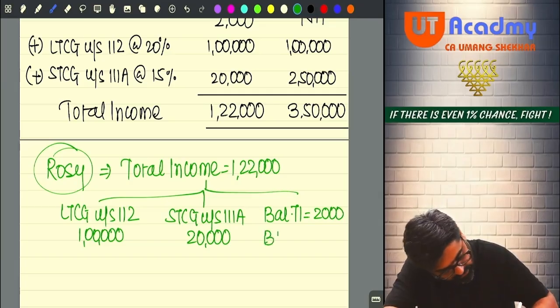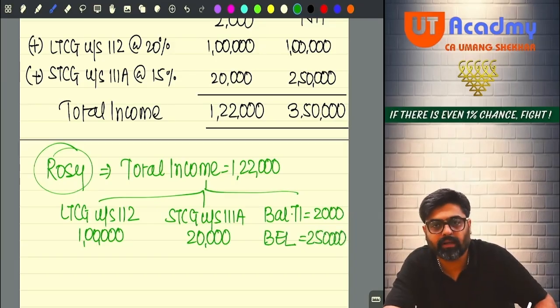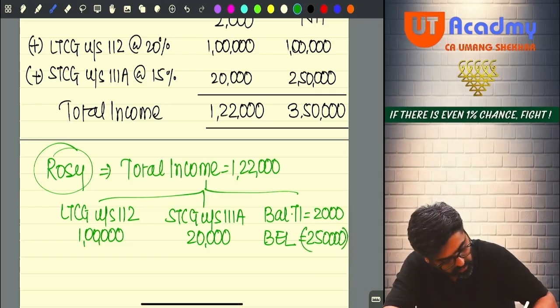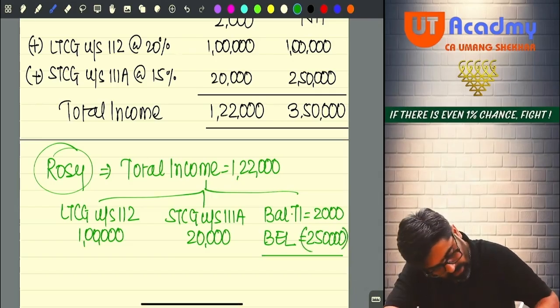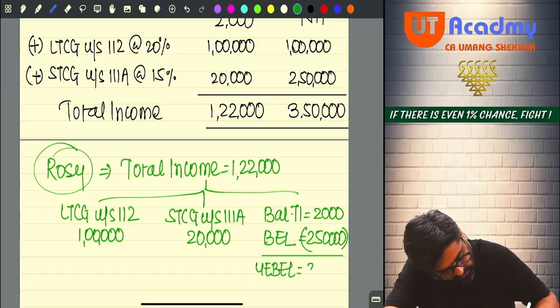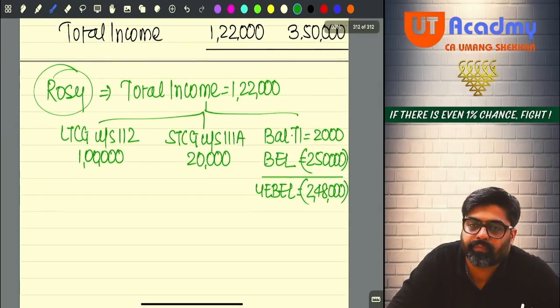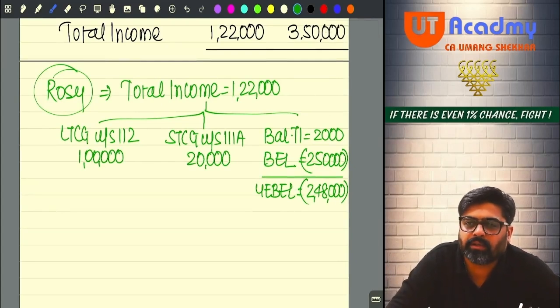What will be the basic exemption limit? It will be 2,50,000 because both of them are not senior citizens. Okay, no? So 2,50,000. Can I have unexhausted basic exemption limit? Yes, I have unexhausted basic exemption limit of 2,48,000. Now pay attention. Can it be set off against, adjusted against LTCG? Yes. Can it be set off against STCG? Yes. But for that you need to be a resident individual or HUF.